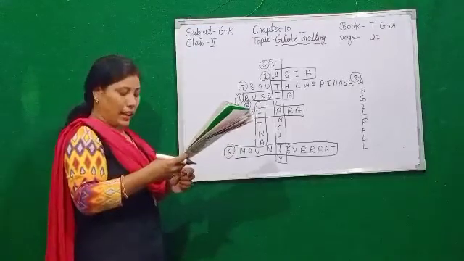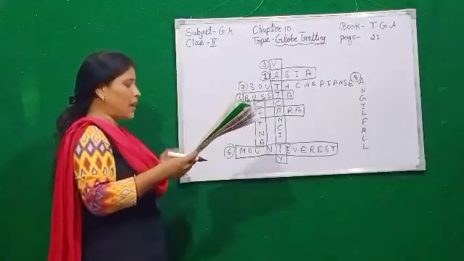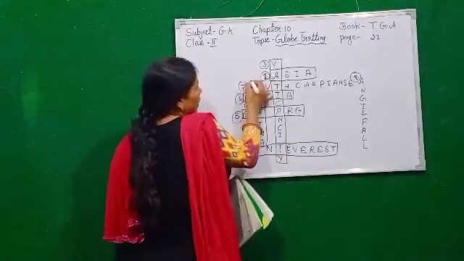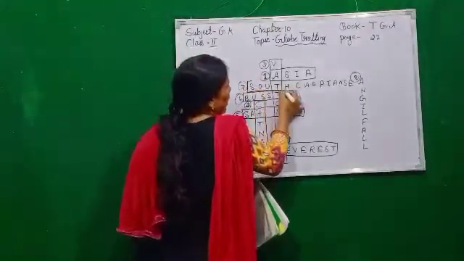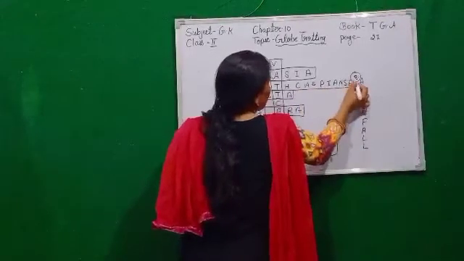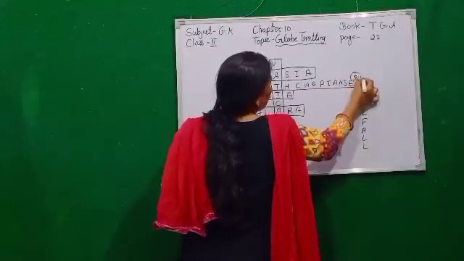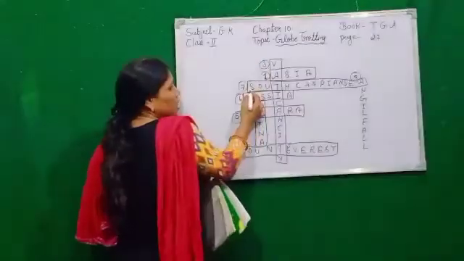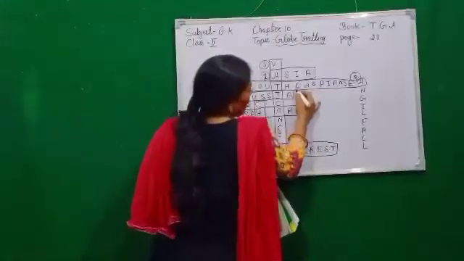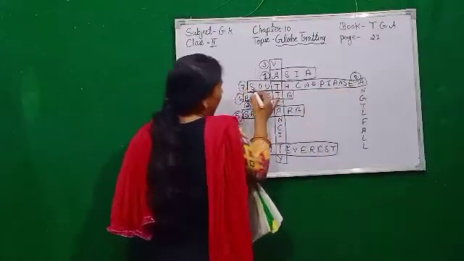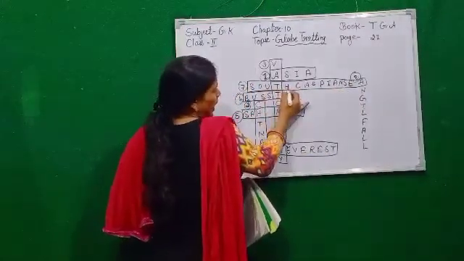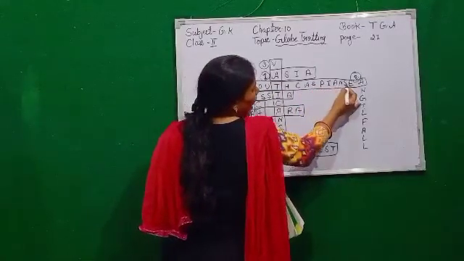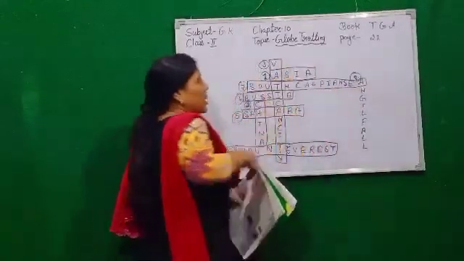Seven. It is the largest sea in the world. It is in the territory of our biggest neighboring country. This is number 7. We mark from here to here. South Caspian Sea.